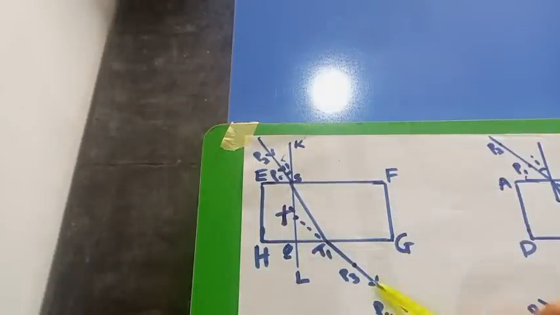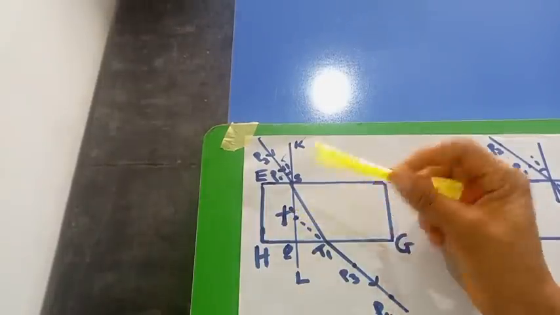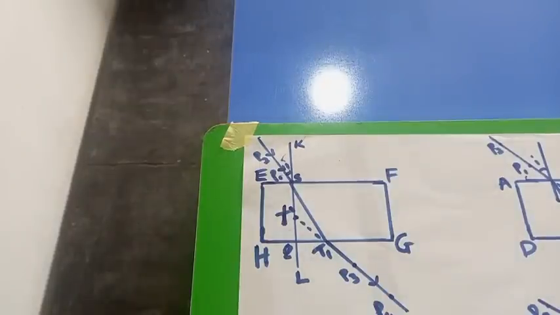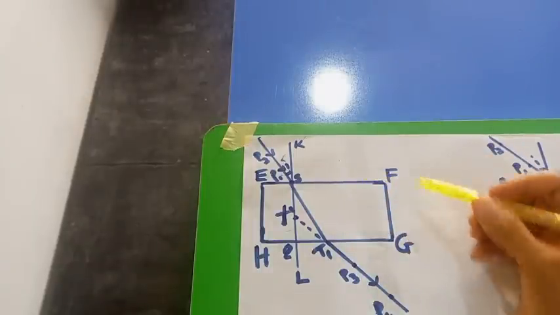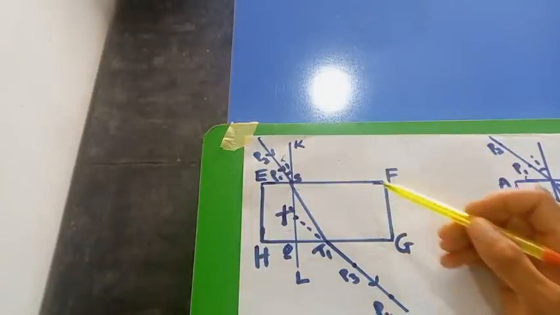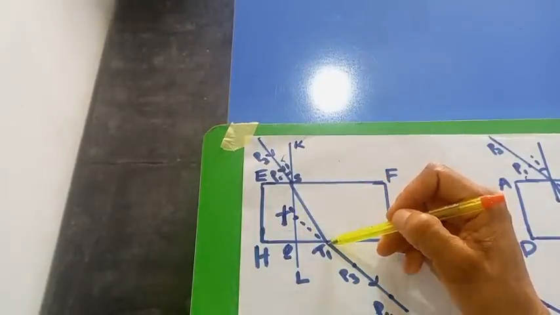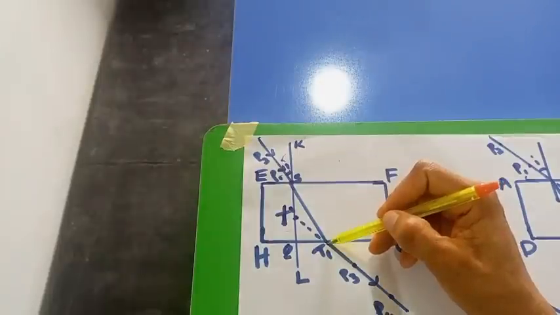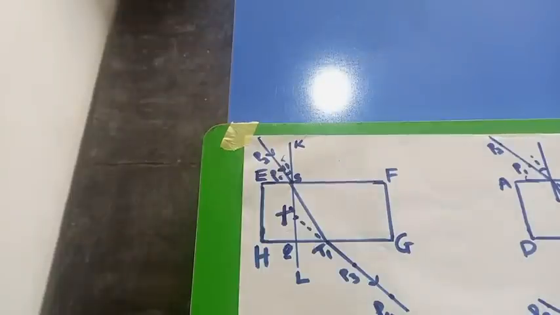You extend this line to meet KL at another point called SL. So you need this point and you need this point. With that, you're going to measure ST1. You measure from here to this point, ST1, and also measure from X1 to T1. So you need two things for this particular one. The distance from here to here, ST1, and the distance from here to here, X1 T1,